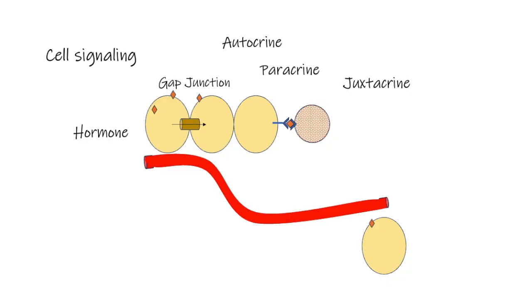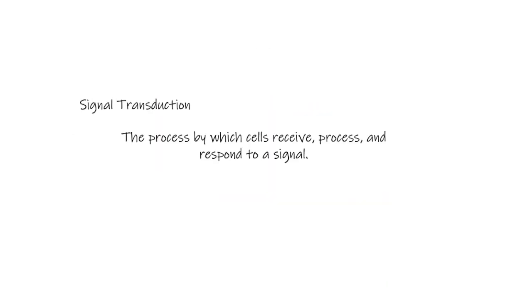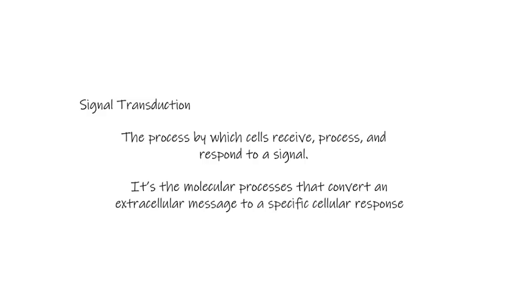Now that we've seen the different ways cells can communicate: autocrine, paracrine, endocrine, gap junctions, and juxtacrine signaling, let's examine what happens inside the cell when the signal arrives. Signal transduction is the process by which cells receive and respond to signals. It's the molecular machinery that converts an extracellular message into a specific cellular response, enabling coordinated behaviors necessary for homeostasis.